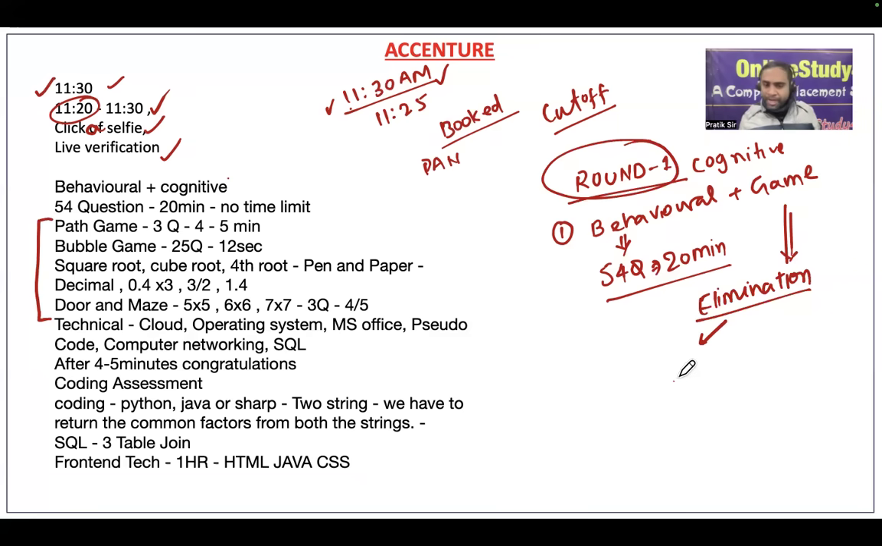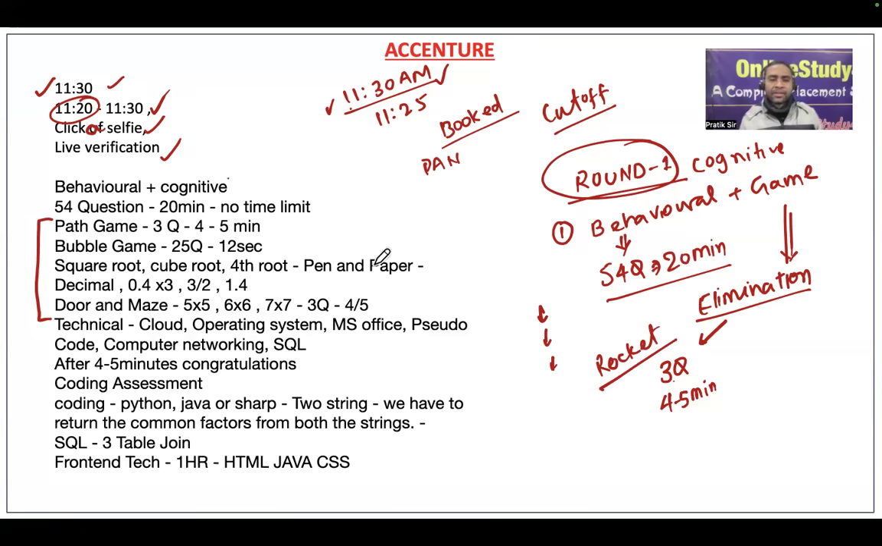In the path game or direction based game, three questions will be there, and the time limit for each question will be 4 to 5 minutes. So overall you will be getting around 12 to 15 minutes for this path game. Path game means, like this rocket launching game.